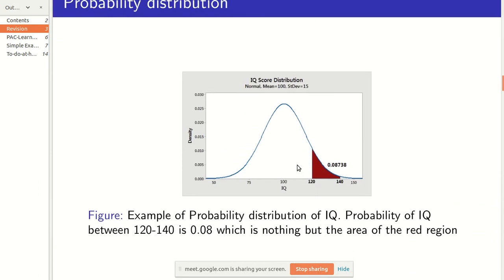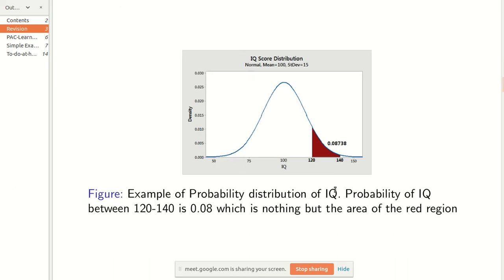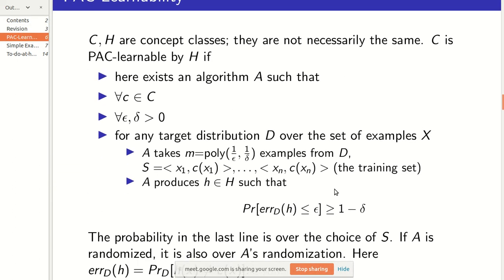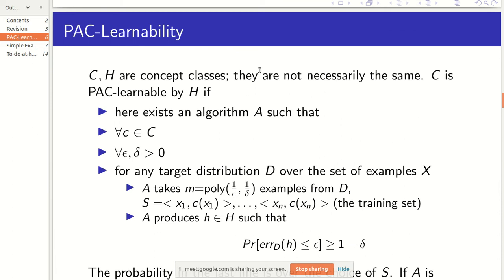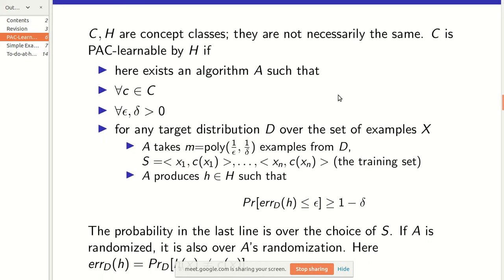As I said, this was introduced last week for the first years, in case they don't know what a probability distribution is. It is like a curve, and the area under the curve gives us an idea about the probability. I hope you remember it from last time. Let me take you through the PAC learning model definition again. It's better if we go through it once more, and then I'll take you to the main example which we'll be dealing with.